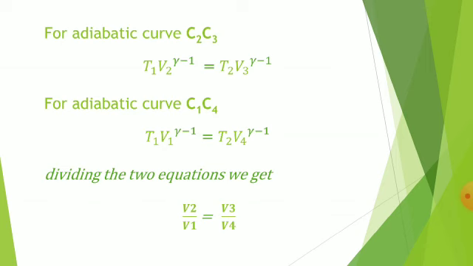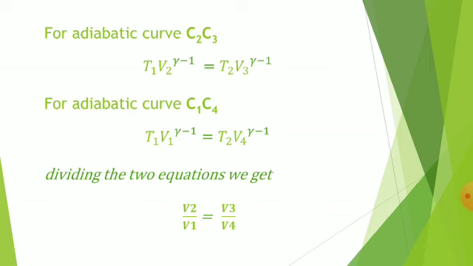Also for the adiabatic curve C1 C4, we get T1 V1^(gamma minus 1) = T2 V4^(gamma minus 1). Dividing these two equations, we get V2/V1 = V3/V4.